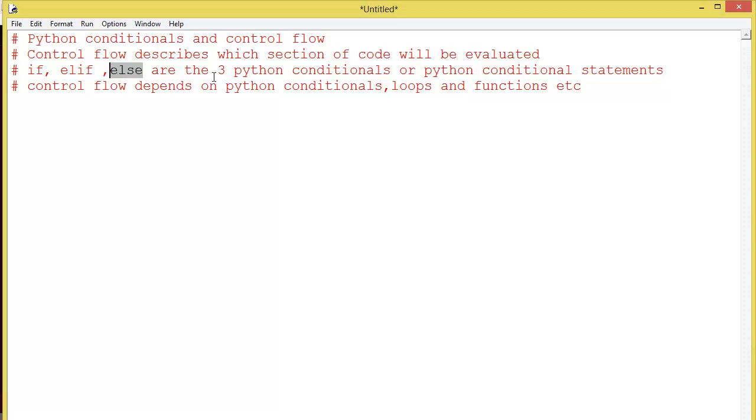We will thoroughly see all of these Python conditionals. Why are we discussing Python conditionals? Because control flow depends mostly on Python conditionals, loops and functions, which describe which section or branch of code will be executed. So first we will discuss Python conditionals. In coming lectures we will see loops and functions.